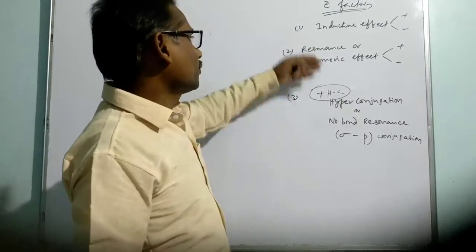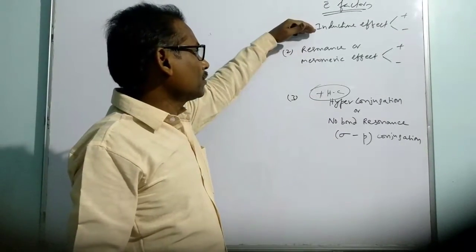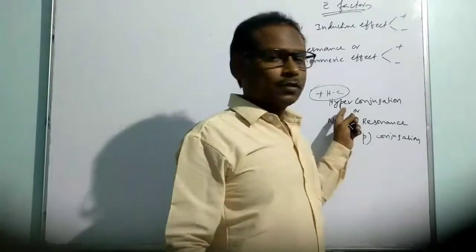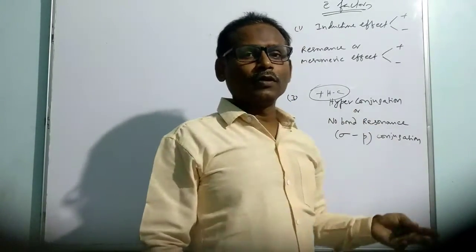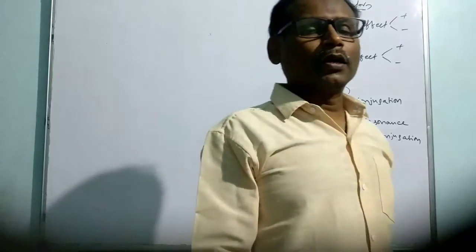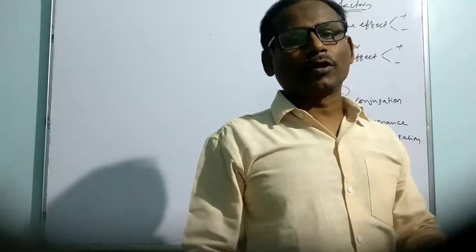So we have the electronic factors: inductive effect, mesomeric effect and hyperconjugation. These three effects are normally helpful to think about electron distribution in an individual molecule and to say the polarity of that molecule.